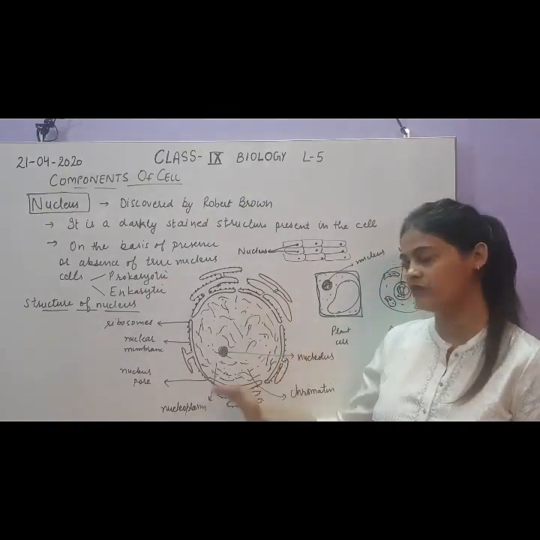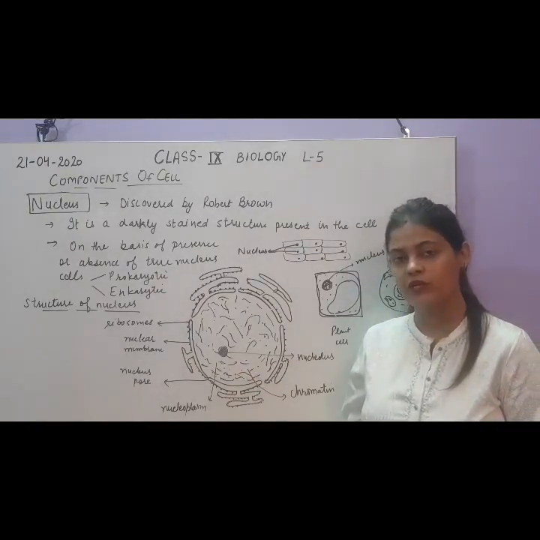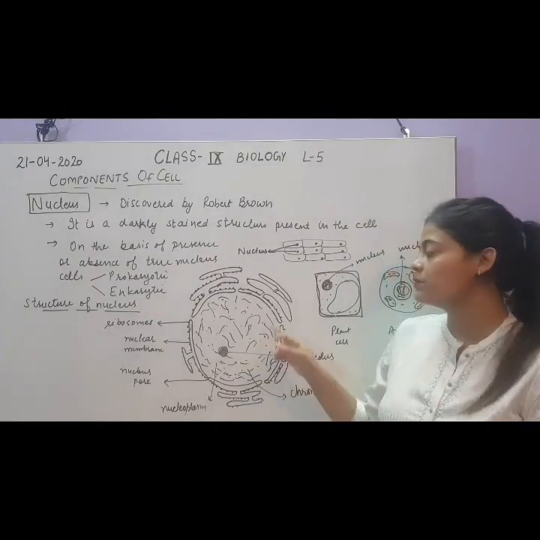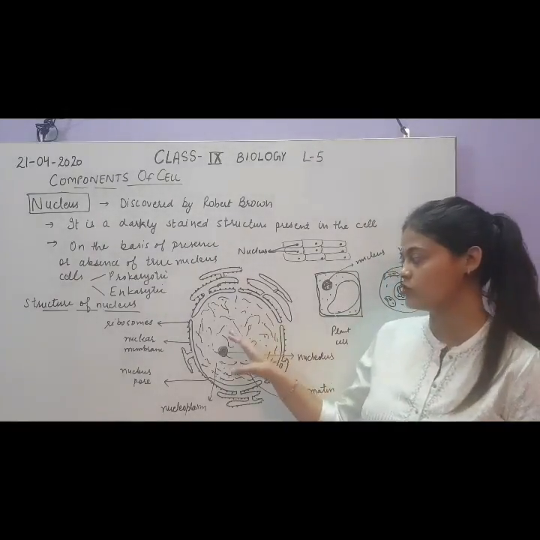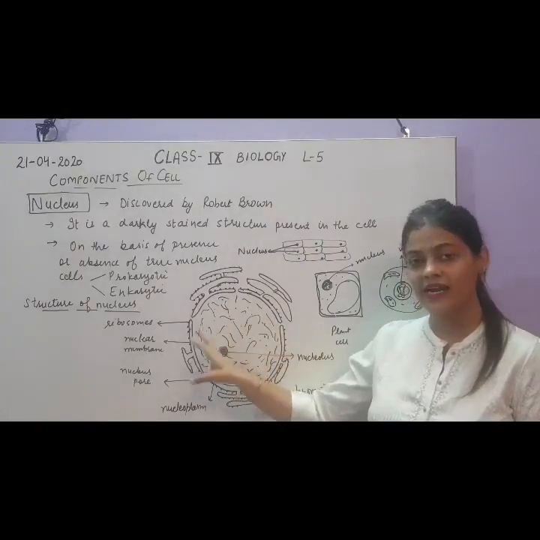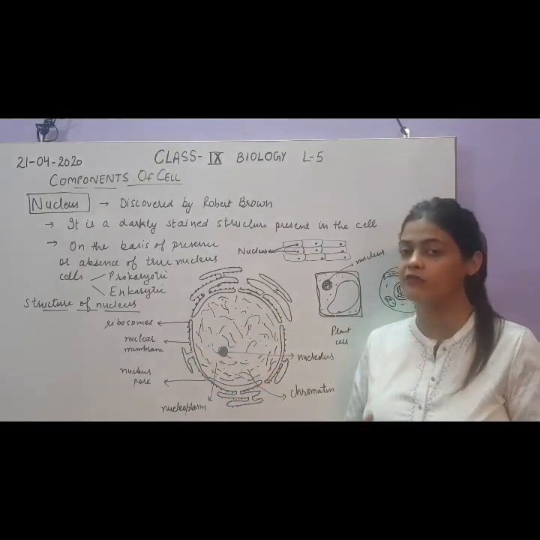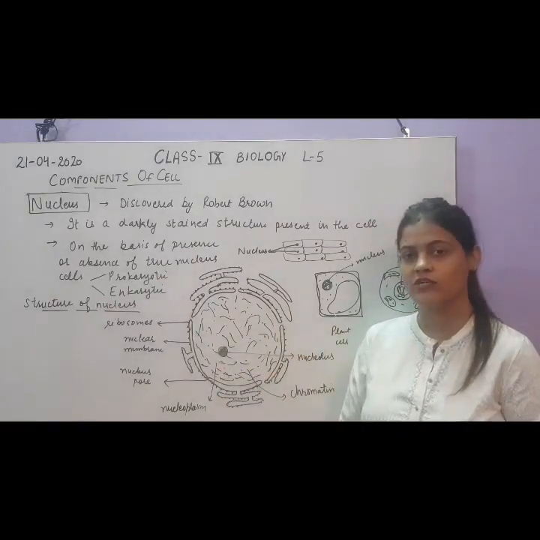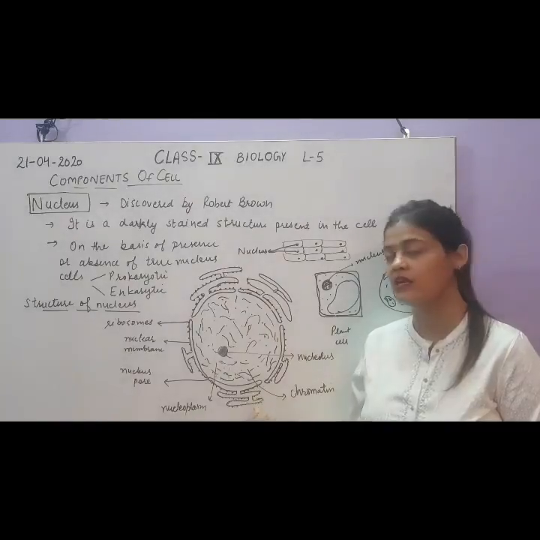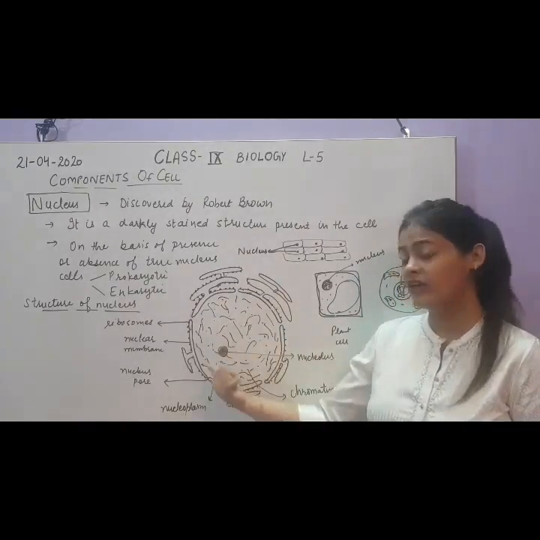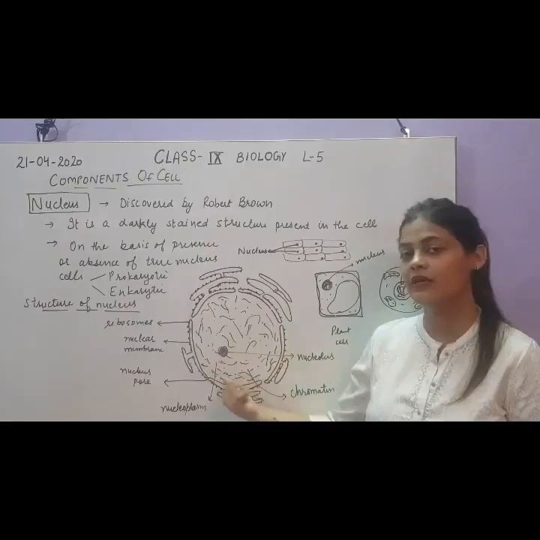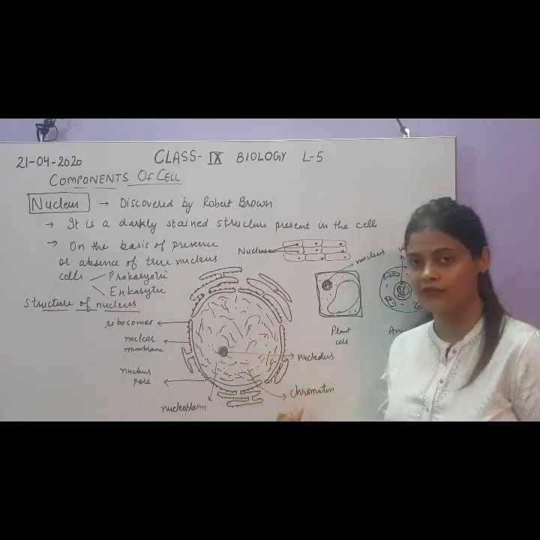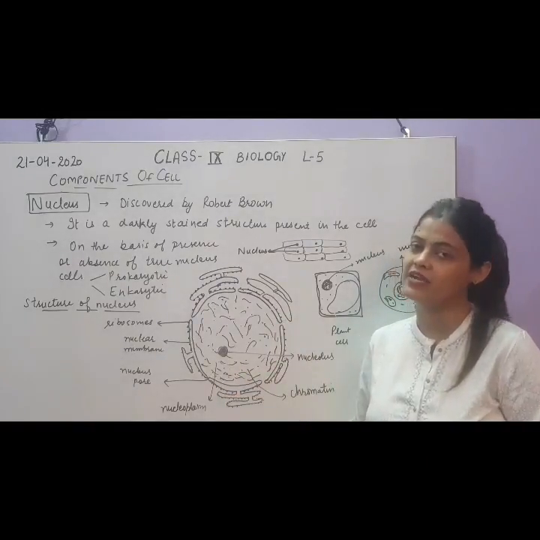How does it occur? When we take up each and every part of the nucleus in detail, then you will be clearer how the chromosomes are actually formed from this chromatin. Actually the chromosomes are present in this thread-like manner, not in the form that we imagine them or that we see in the pictures. When we see a cell under a microscope, you will see these chromosomes in the form of chromatin. Only chromosomes are visible when a cell divides.